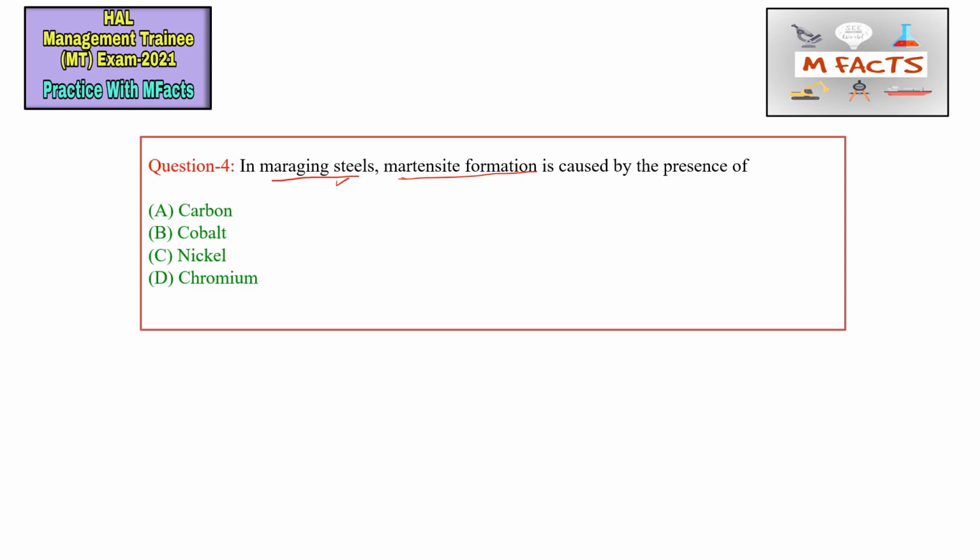So the term maraging we can relate to aging reactions. Aging is basically precipitation strengthening, and these aging reactions happen in very low carbon martensitic steels for the development of ultra high strength steel.